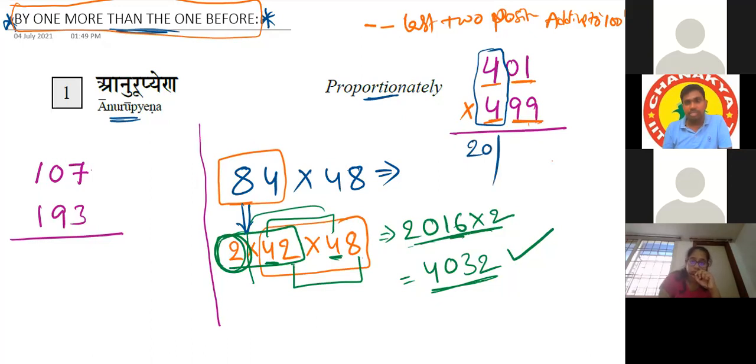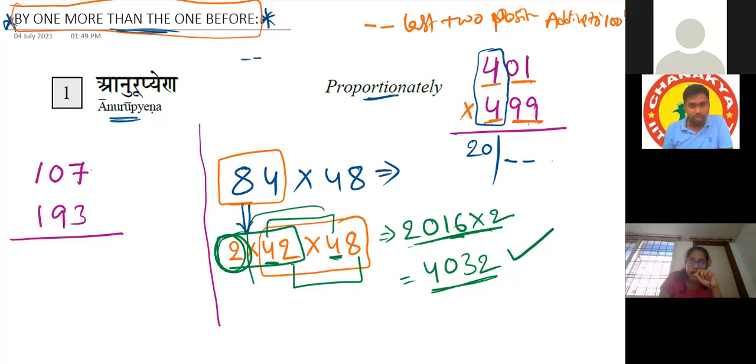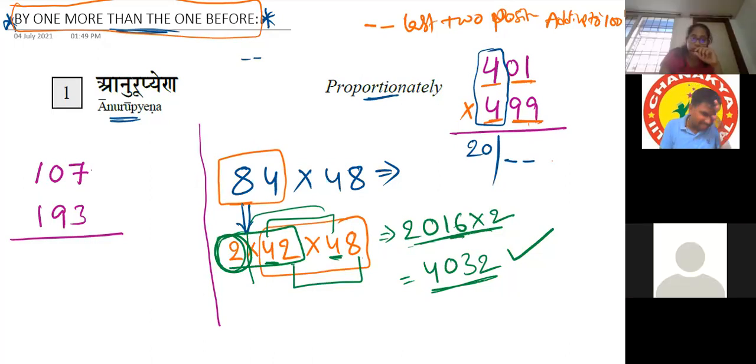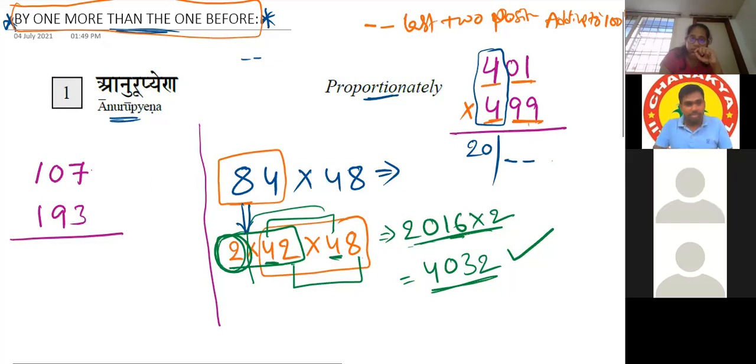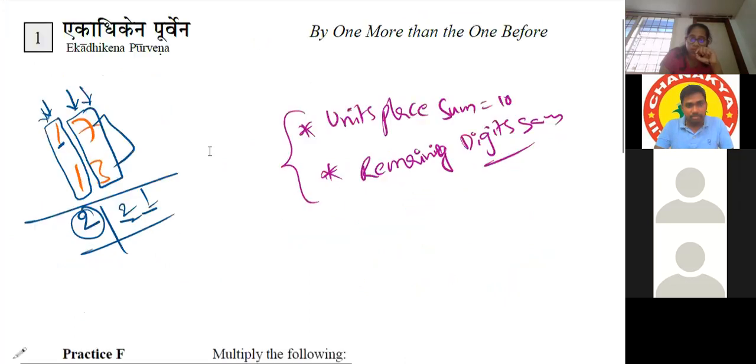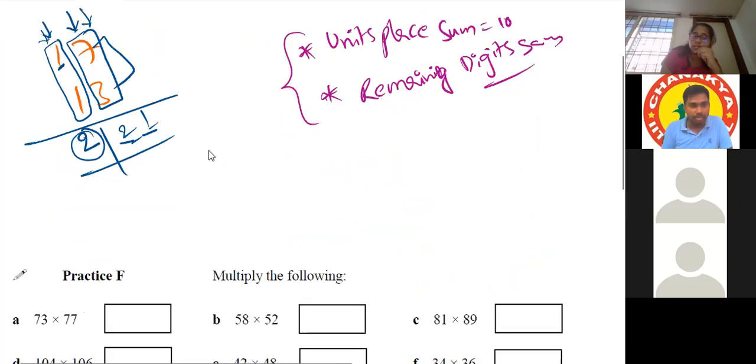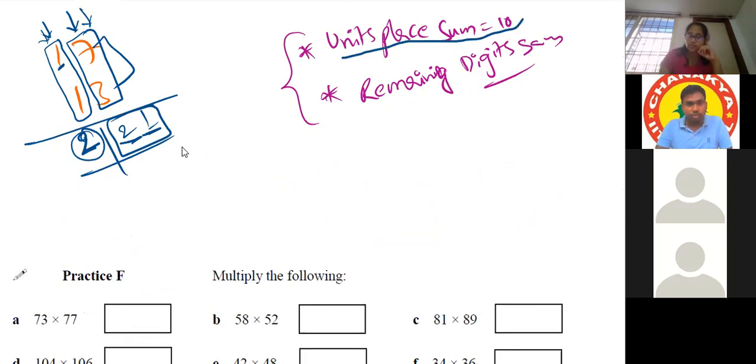Next, see. If the units place is adding to 10, how many digits do we need to reserve? 2 digits. You said that previously for 100. See this question. Here I told this point already. After getting this, how many digits do we need to reserve? Yes, sir, 2 digits. 2 digits we have to reserve because here the units place is adding to 10, that's why we have reserved 2 digits.